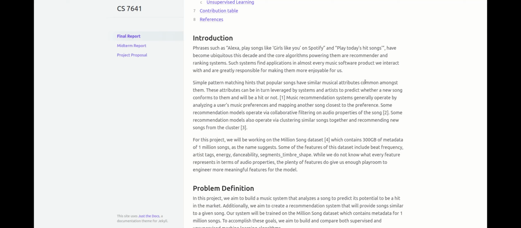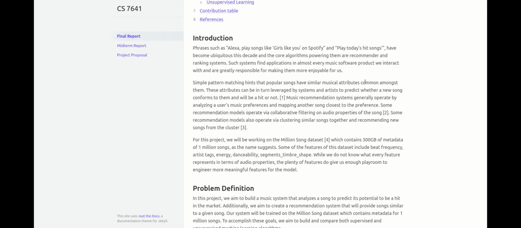Almost every music software product we use relies on these systems to provide us with a more enjoyable music experience. The popularity of certain songs can be attributed to their shared musical attributes. These attributes can be used by systems and artists to predict whether a new song conforms to them and will be a hit. Music recommendation systems work by analyzing a user's music preferences and suggesting a song that is closest to their preference. Some models use collaborative filtering on audio properties of the song, while others cluster similar songs together and recommend new songs from the cluster.